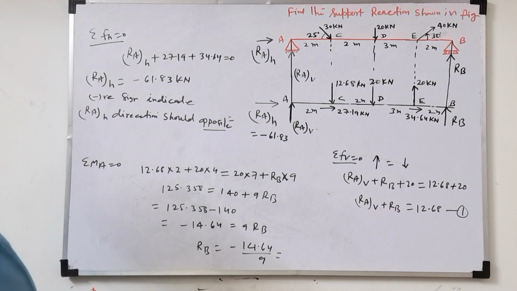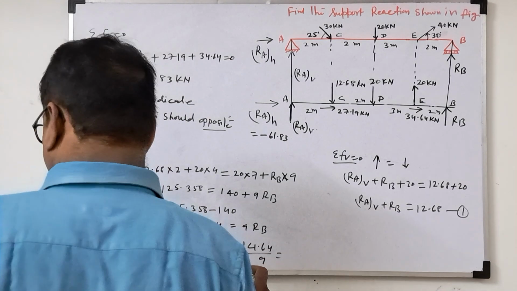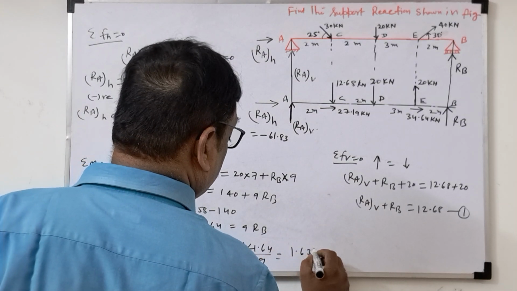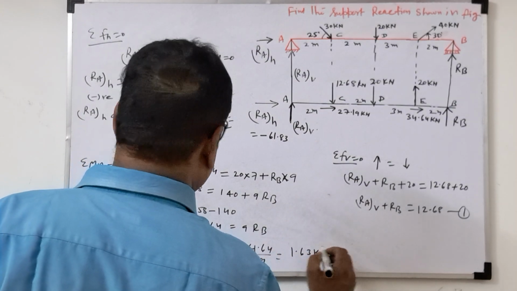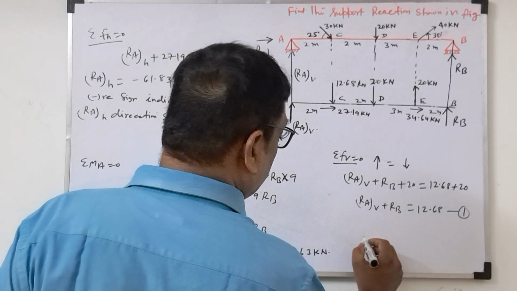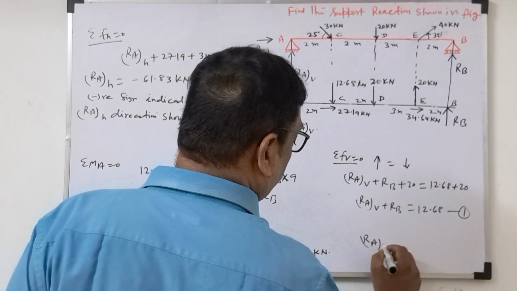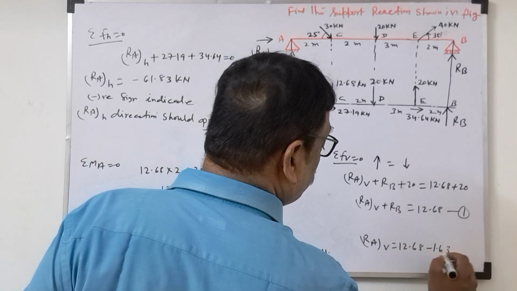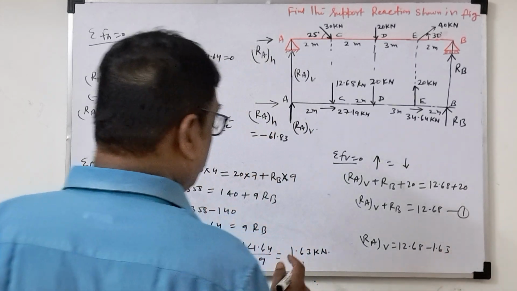So divide by 9, how much is coming? 1.63 kilonewton. So RB is coming 1.63 kilonewton. If we substitute in equation 1, RA will come 12.68 minus 1.63. This is negative, no?